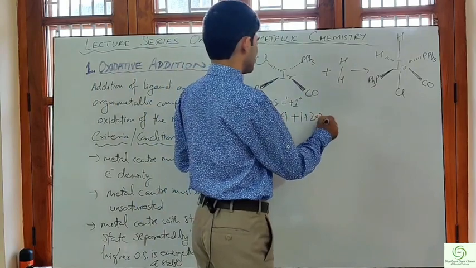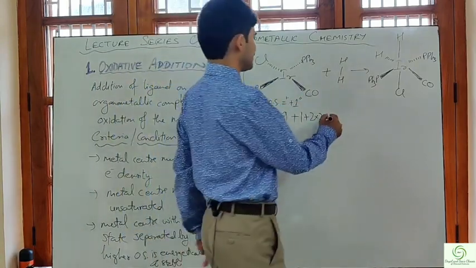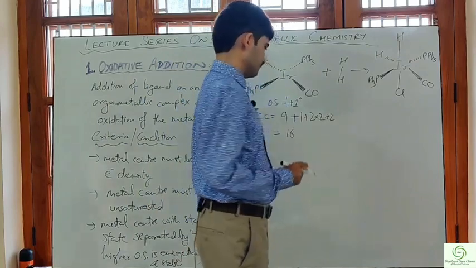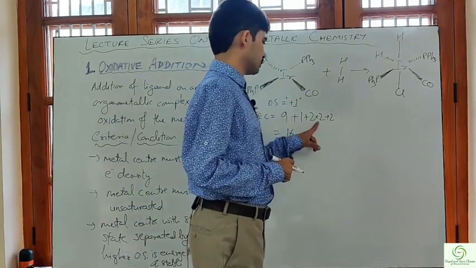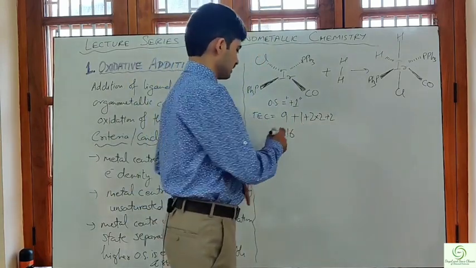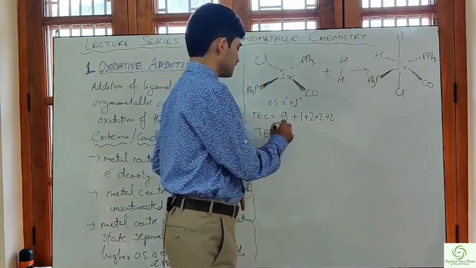There are 2 PPh3, so multiplied by 2, and there is 1 CO, which contributes 2. 9 plus 1 is 10, plus 4 is 14, plus 2 is 16. The total electron count will be 16.